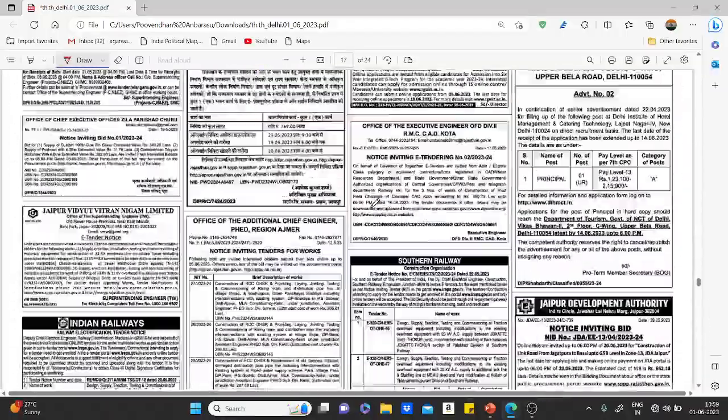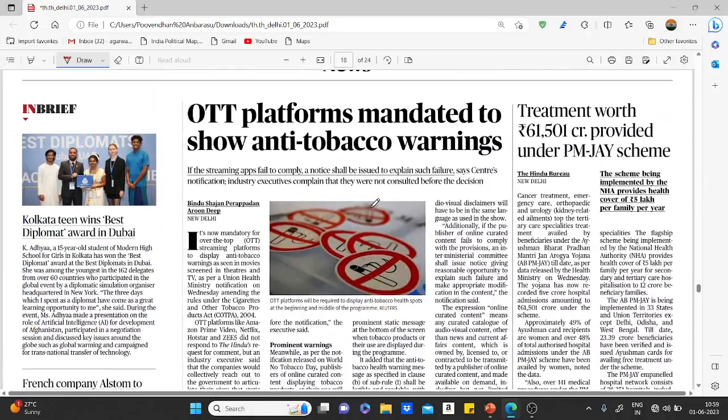Next important topic comes under your news page related to Pradhan Mantri Jan Arogya Yojana. Treatment worth 61,501 crore was provided under this Pradhan Mantri Jan Arogya Yojana scheme. Just go through the scheme, you know very well what exactly the scheme is about. Ayushman Bharat, the world's largest health insurance assurance scheme, fully financed by the government of India. It was launched in February 2018, and offers around rupees 5 lakh per family for secondary care.